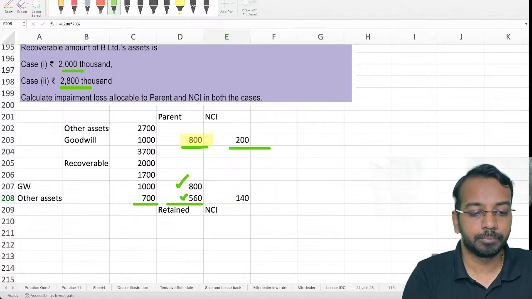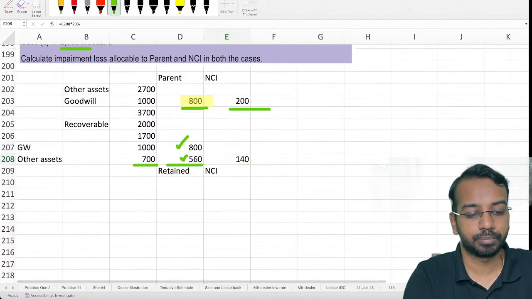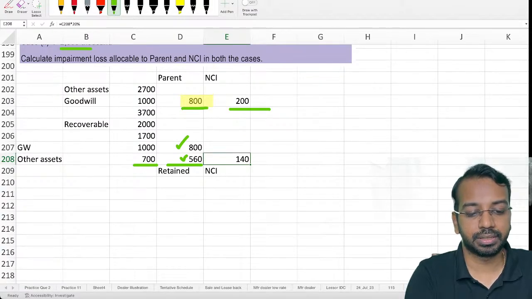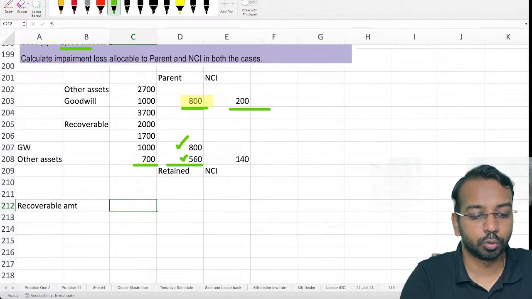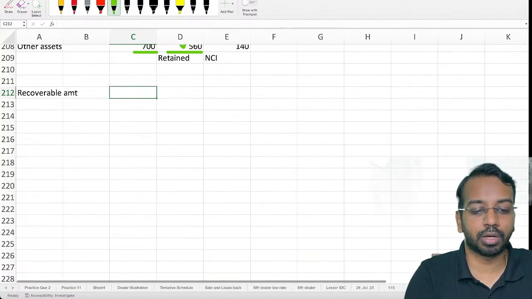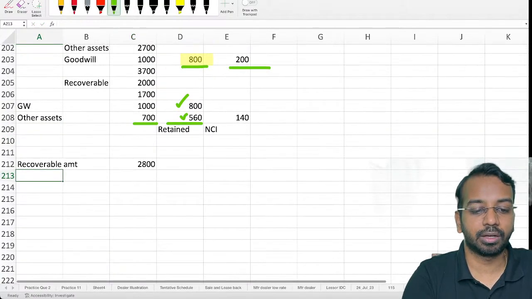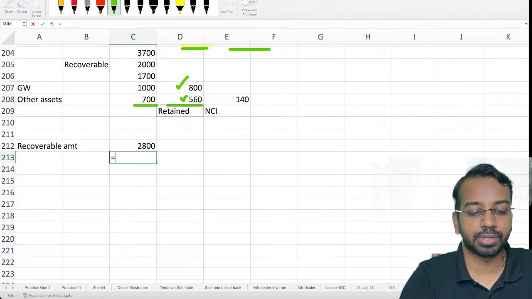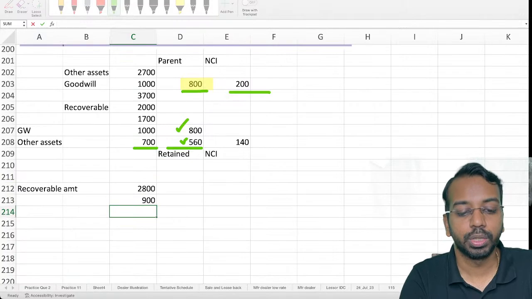Okay. Now, in the second scenario, how much is the recoverable amount? 2800. If my recoverable amount is 2800, my impairment loss works out to 3700 minus 2800, which is 900. My impairment loss works out to 900.